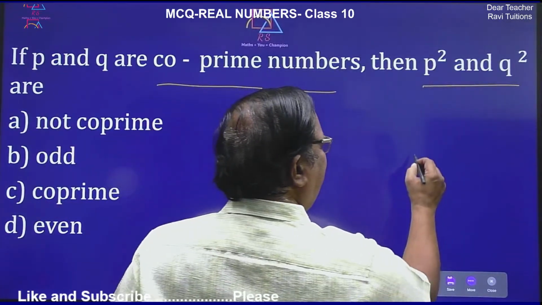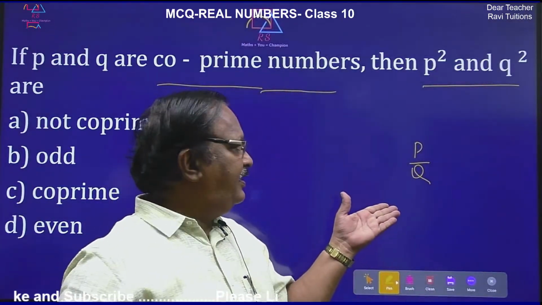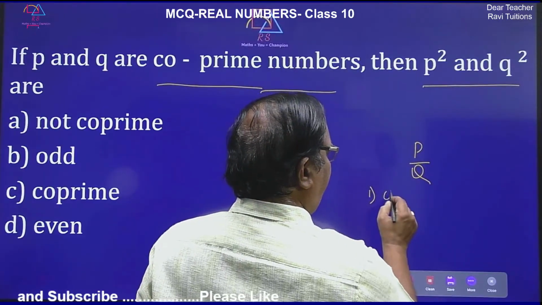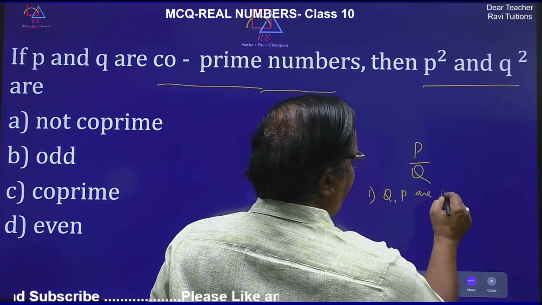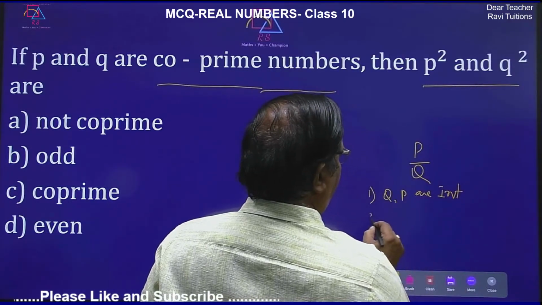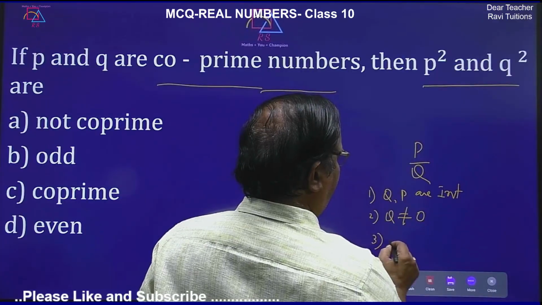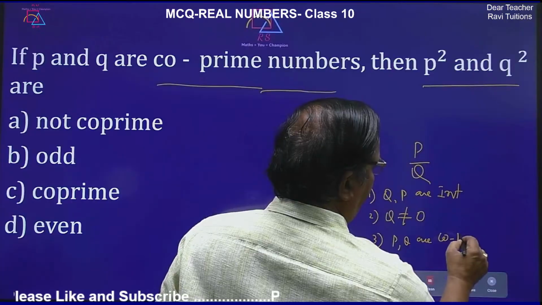So let me give you that concept. P by Q is a rational number where first condition, P and Q are integers. Second condition, Q is not equal to 0. Third condition, P and Q are co-prime numbers.